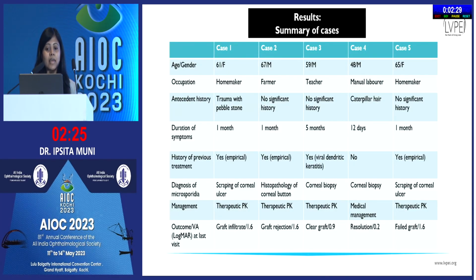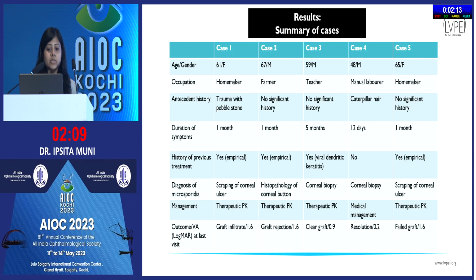2 of the cases had a history of trauma, one with a pebble stone and one with caterpillar hair. The duration of symptoms ranged from 12 days to 5 months. 4 of the cases had a history of previous treatment. 3 were being treated empirically and 1 was being treated as viral dendritic keratitis.